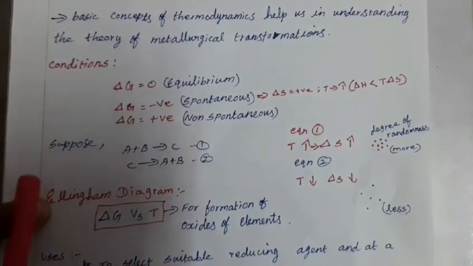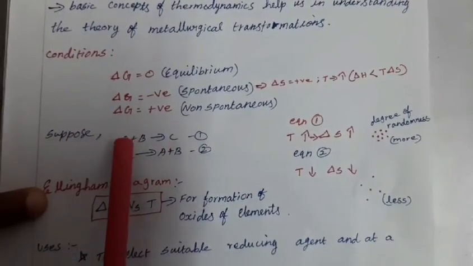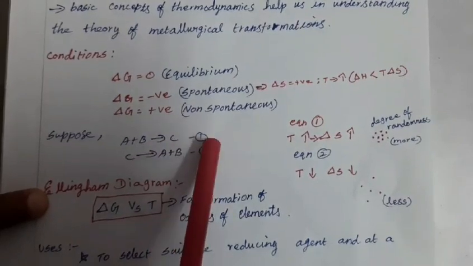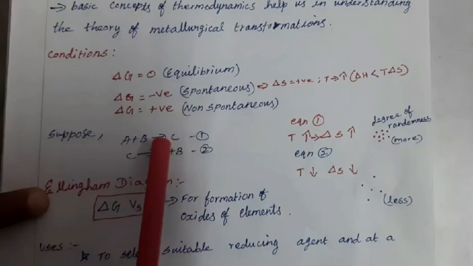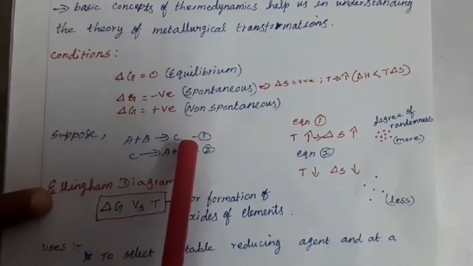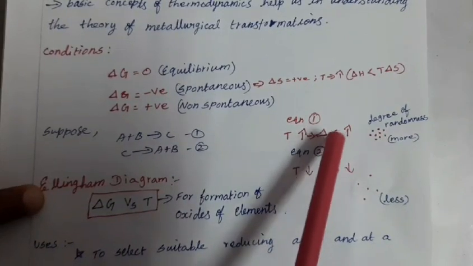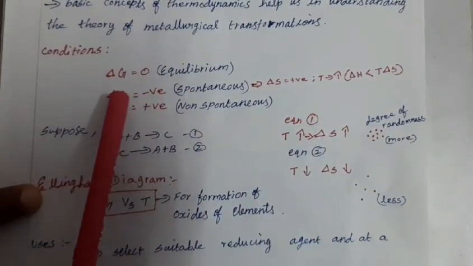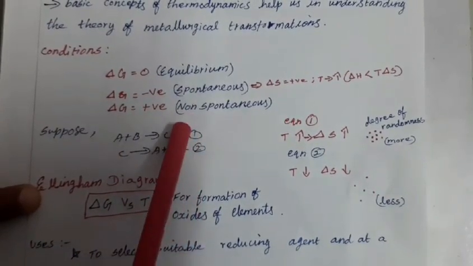Suppose the same A plus B goes to give C. This is equation 1. The forward reaction takes place, meaning the forward reaction is favored. At that time temperature also increases, and delta S, the entropy change, also increases. In that reaction delta G is more negative. It is the feasible one.